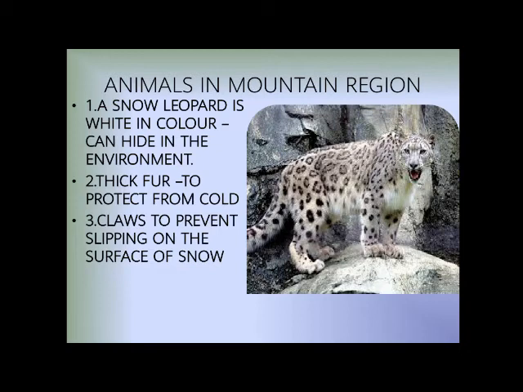Their body color doesn't enable hunters and other organisms which are supposed to kill them to see them, and the animals will survive in that environment. Number 2, thick fur to protect from cold. Those animals which are living in this mountain region have thick fur, thick skin. You can say a thick layer on their body, so that they can protect themselves. As you are seeing in this picture, this animal has thick skin or thick fur on its body, so that they can protect themselves from cold.